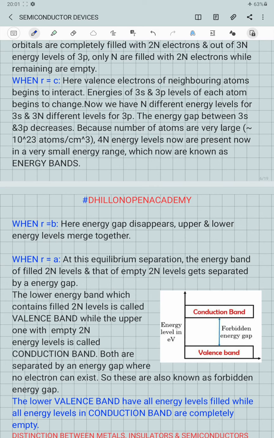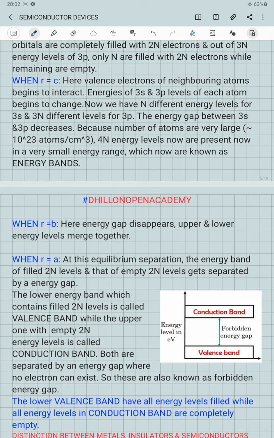But when external stimulation is given, some of the covalent bonds will get broken, due to which some of the electrons will be released from their respective covalent bonds, and by gaining energy, these electrons, which were earlier taking part in the covalent bond formation and were part of the valence band, will excite themselves into the conduction band, which is totally empty, and they will be free to move inside those energy levels.